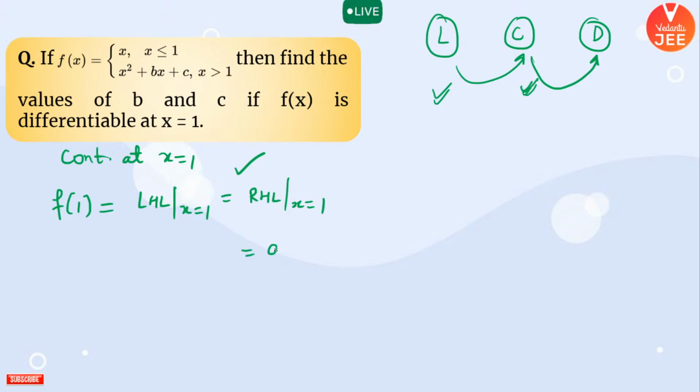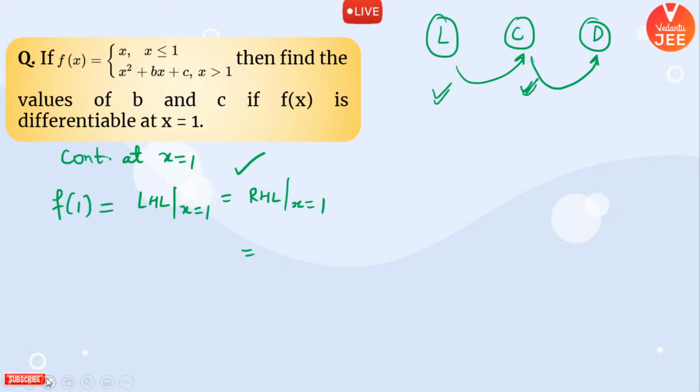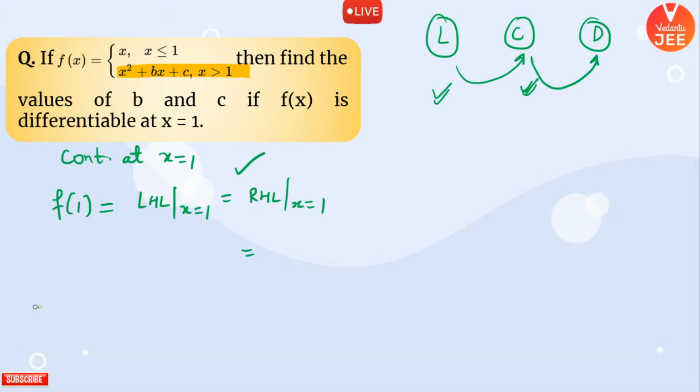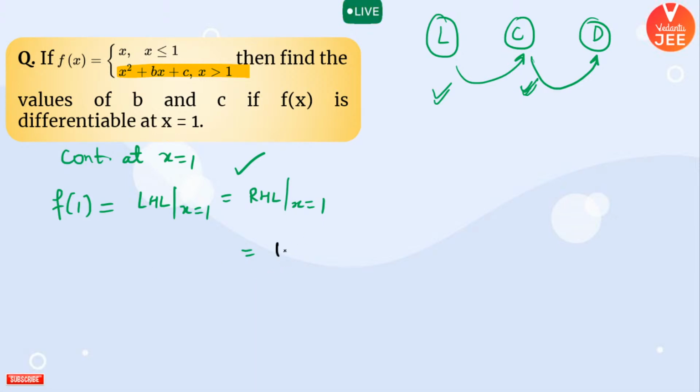Yes, your right hand limit at x equal to 1 is coming out to be b plus c plus 1. Your right hand limit will be written by this particular expression. So when you put x equal to 1 into this, you will get 1 plus b plus c. Your f of 1 will be written from this particular thing, and your left hand limit will also be written from the same expression. So you can see that b plus c is nothing but 0.